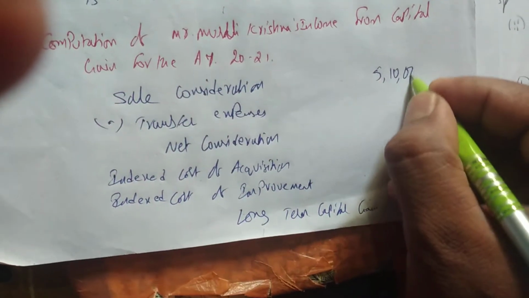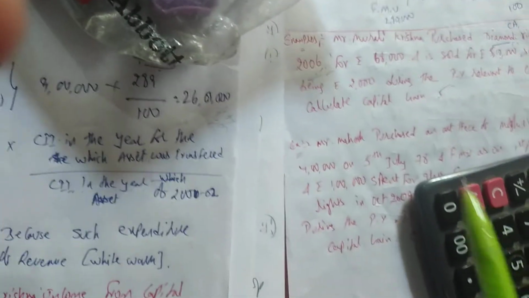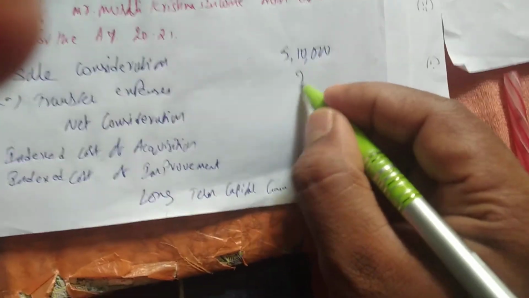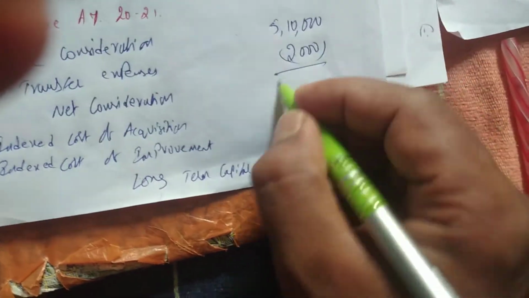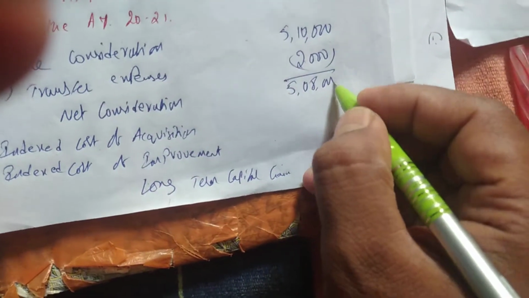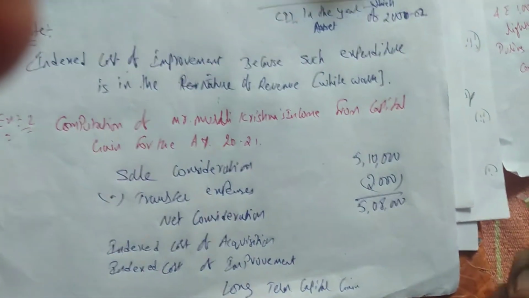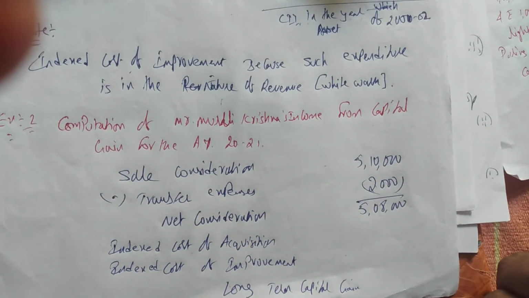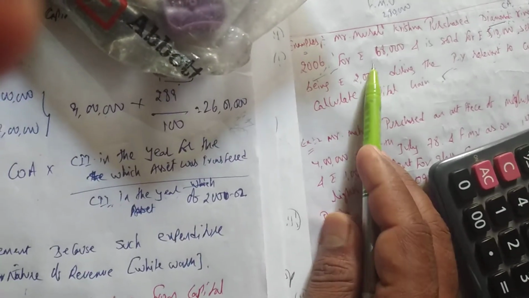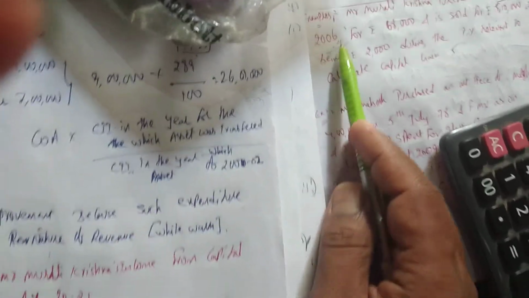Okay, how much did we sell for? We sold for 5,10,000. We take the information which is in the question. He sold for rupees 5,10,000 and incurred expenses of 2,000, so net is 5,08,000. He purchased for rupees 68,000 in the year 2006, so for 2006-07 we have to see the indexation. We are finding the indexed cost of acquisition. Improvement is not there, so we'll write nil.